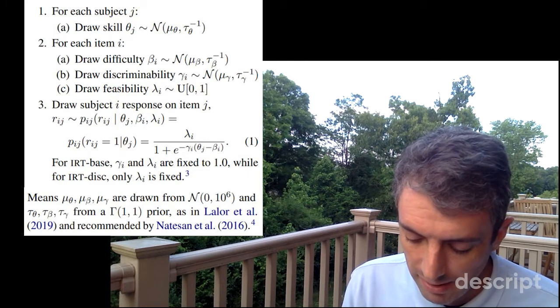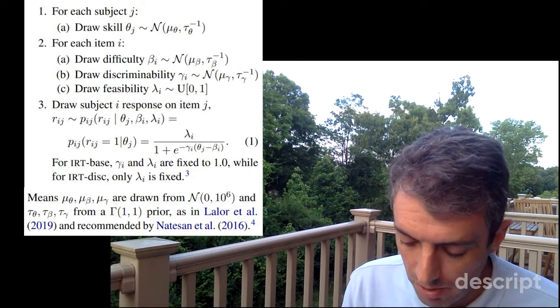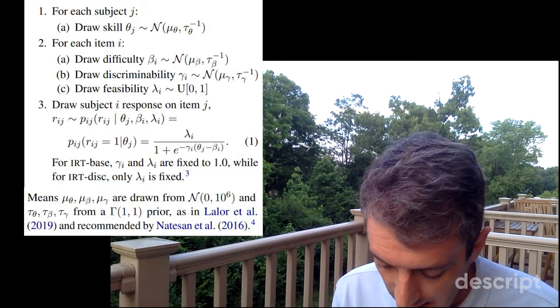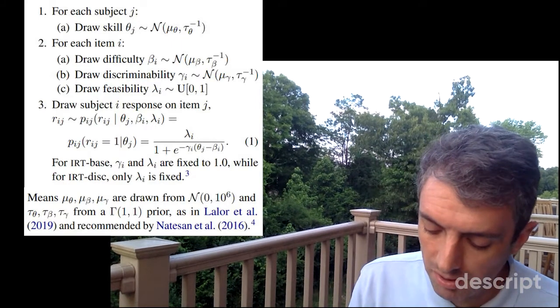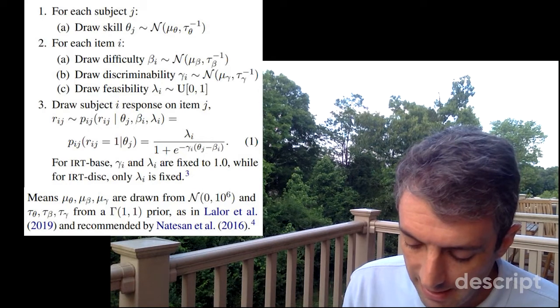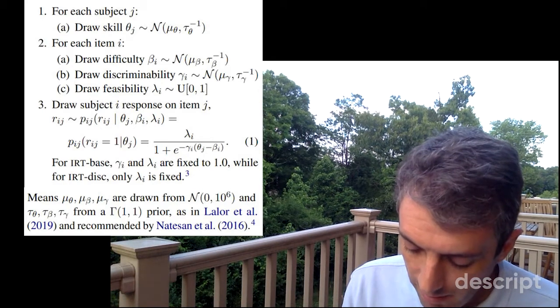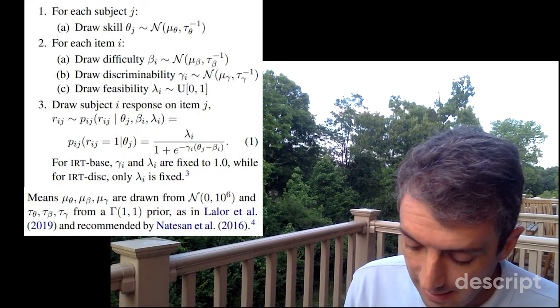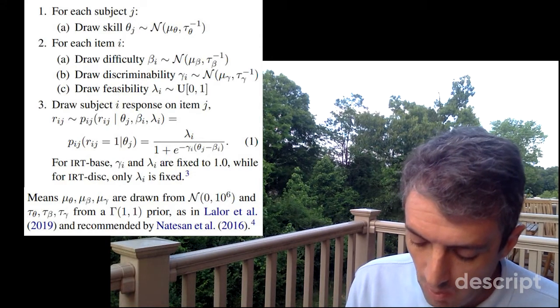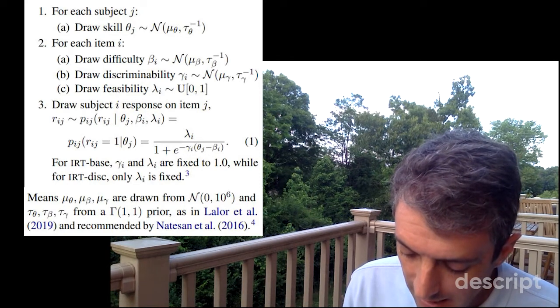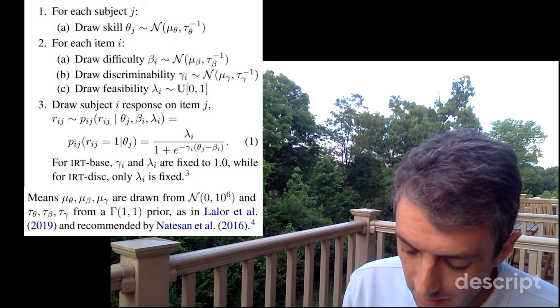Draw discriminability gamma_i from a normal distribution parameterized by mu_gamma, tau_gamma. Lambda_i, the feasibility, is drawn from a uniform distribution between 0 and 1.